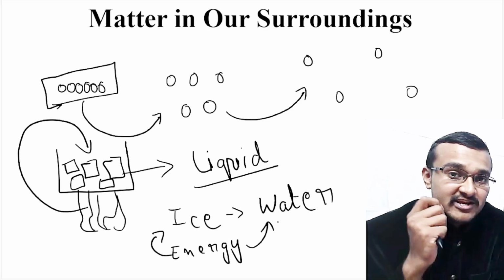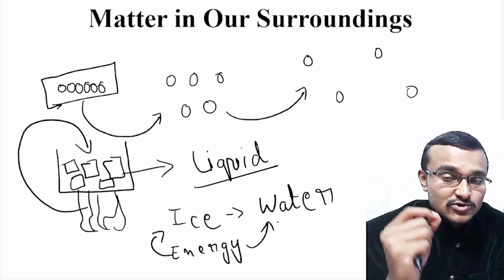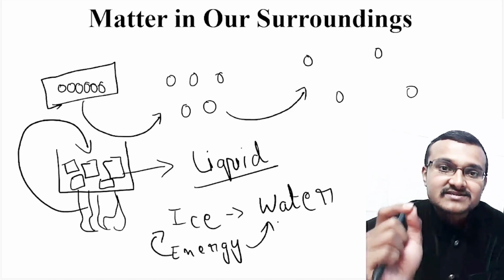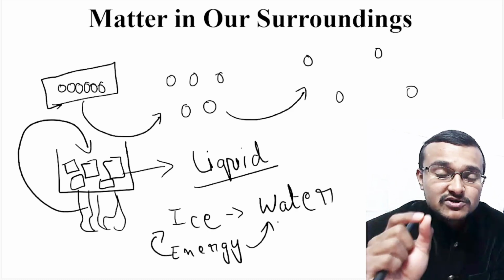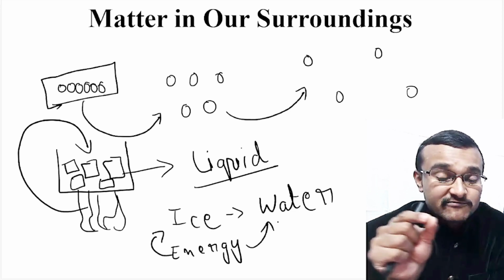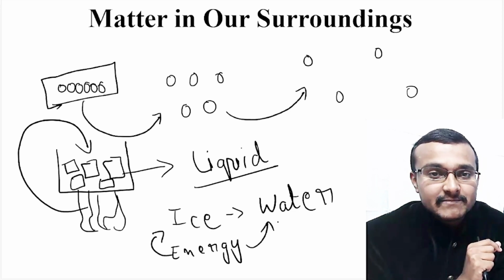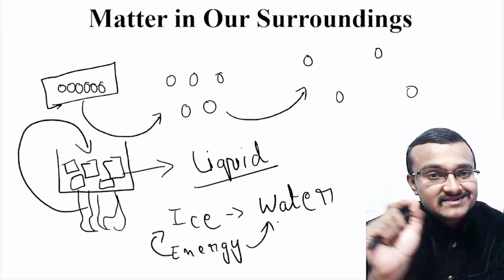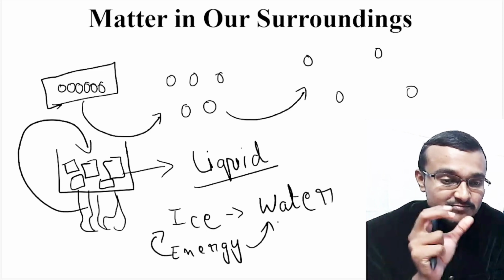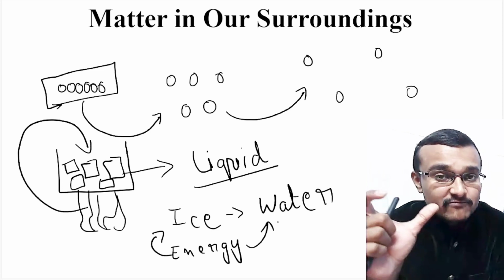So like this, when you supply heat energy, you are increasing the temperature of that system, of that matter. Because of that, you are increasing the internal kinetic energy of the particles in the matter. Because of that increase in kinetic energy, the bonds between particles become weaker and weaker.